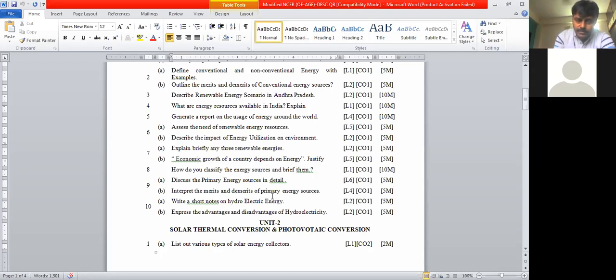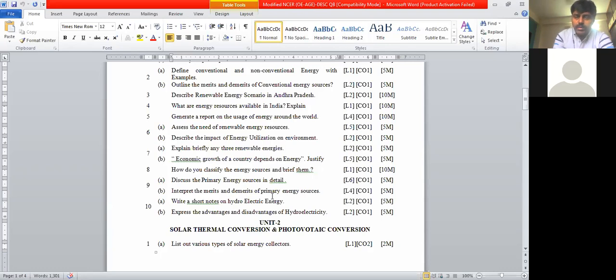9b bit here, 9b bit, write short notes on, sorry, 9b bit, interpret the merits and demerits. Okay, sorry, 10th question, write short notes on hydroelectrical energies. Just now we have seen hydroelectrical energies, how power is going to be generated. The same thing, advantages and disadvantages, that complete thing is available with you.